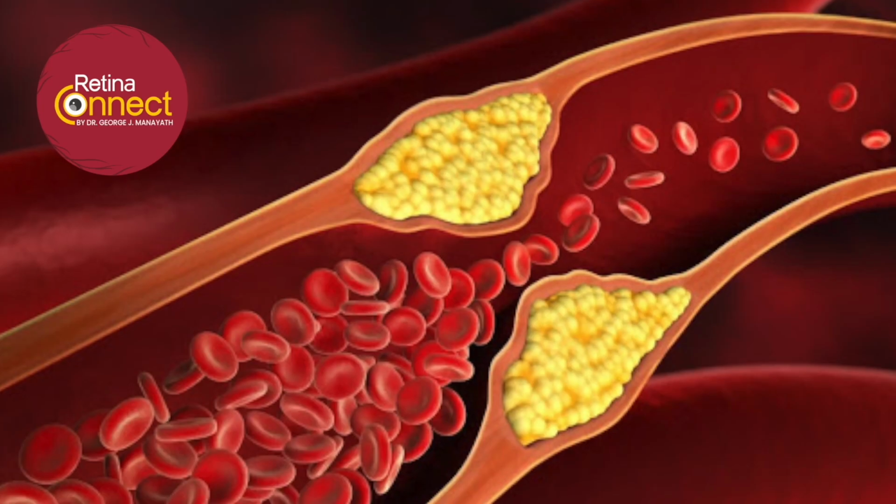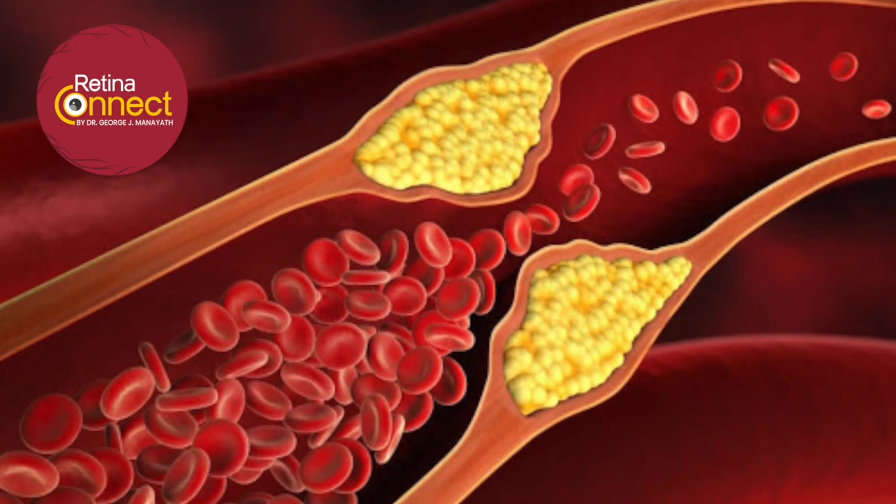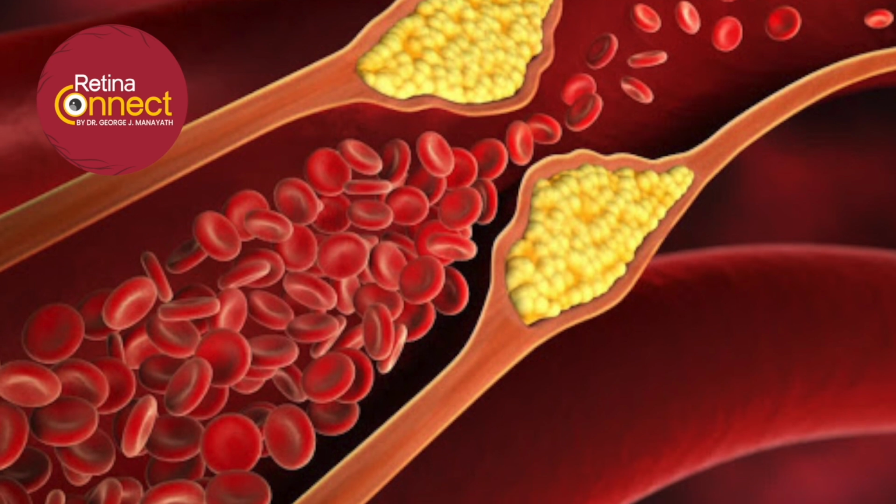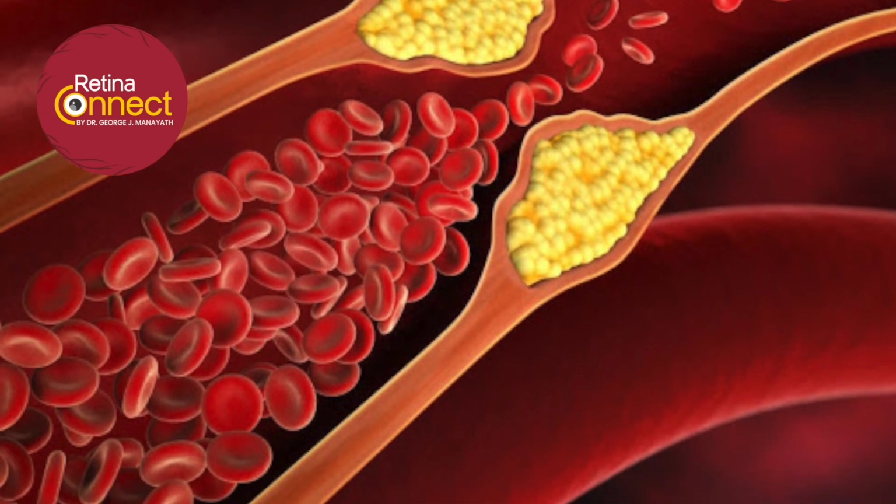Now, another risk factor is hypertension. So it's important to have your blood pressure under control so that the onset as well as the progression to severe stage of diabetic retinopathy can be controlled to an extent. Hyperlipidemia or high cholesterol levels needs to be controlled because the hard exudates or cholesterol deposits in the macula or the retina is more in such people. Again, a risk factor for vision-threatening diabetic retinopathy.